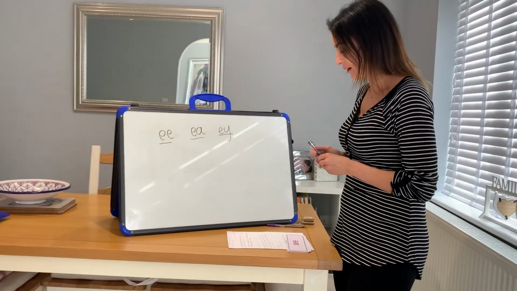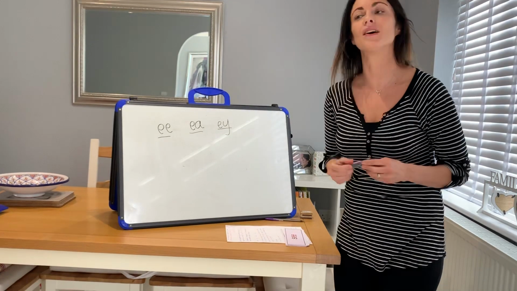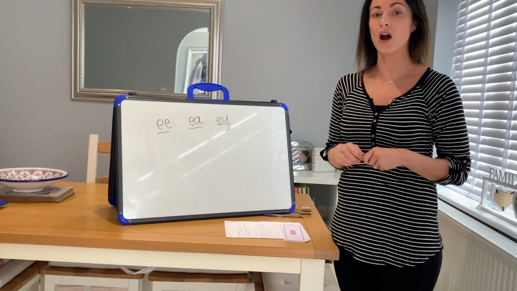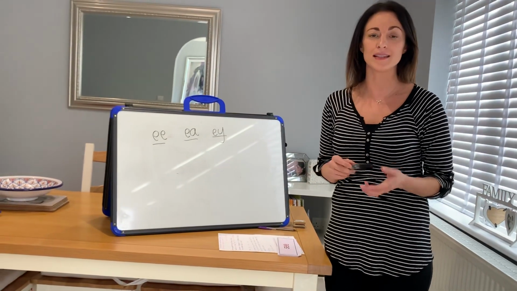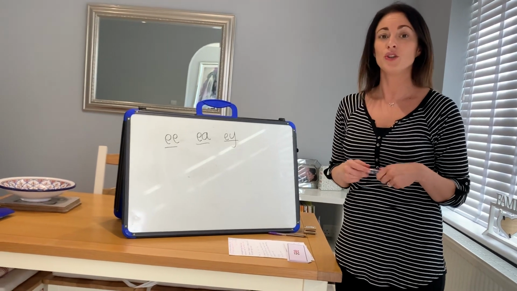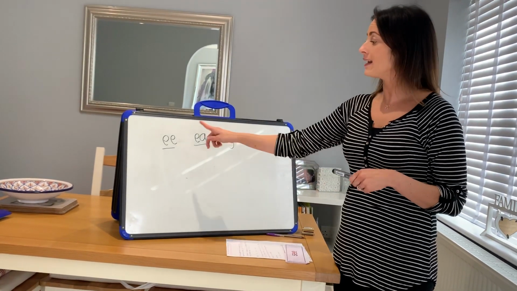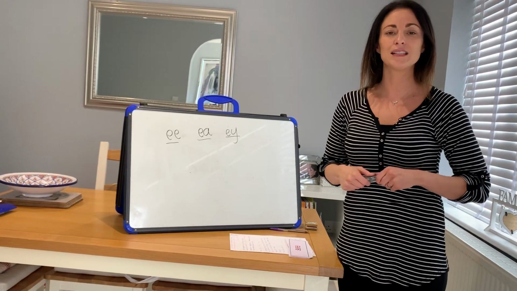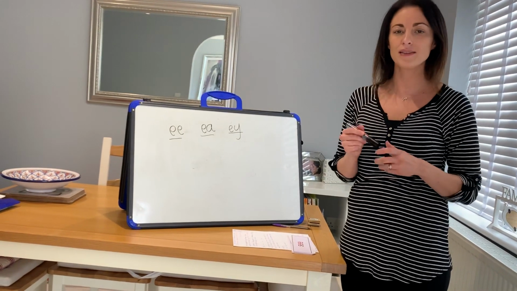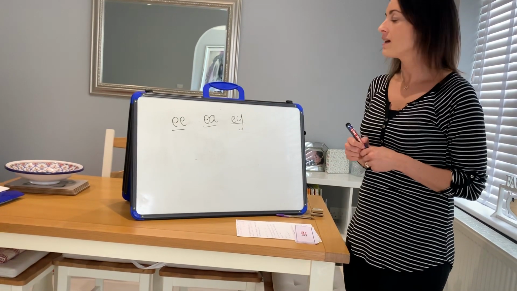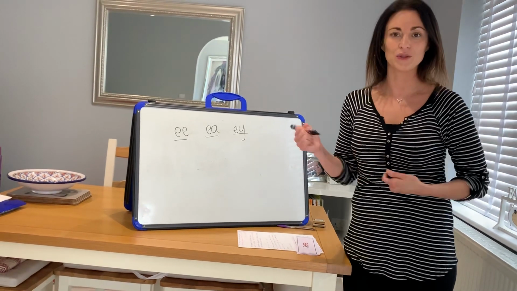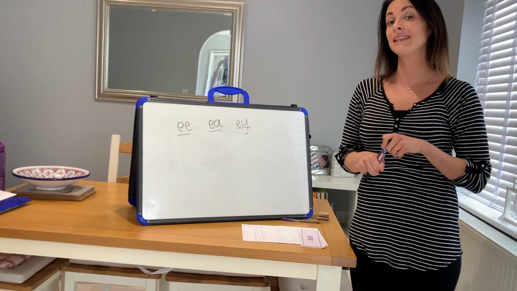Well done. Okay, so what I'm going to be doing is saying some words for you, and I'll say the words in sentences as well. You need to decide what E sound you need to spell those words, and I want you to write them on your whiteboard. The first word I would like you to spell is see.